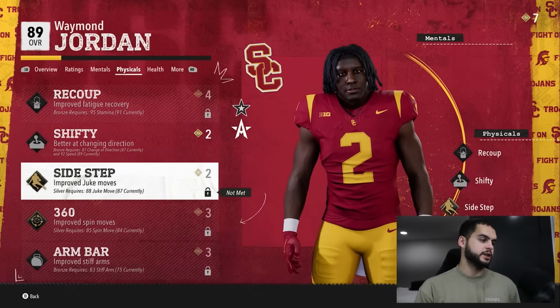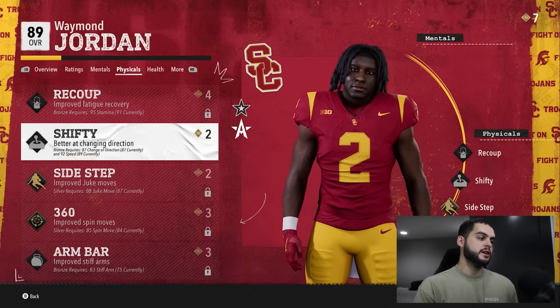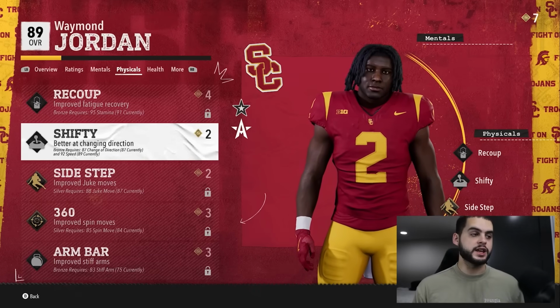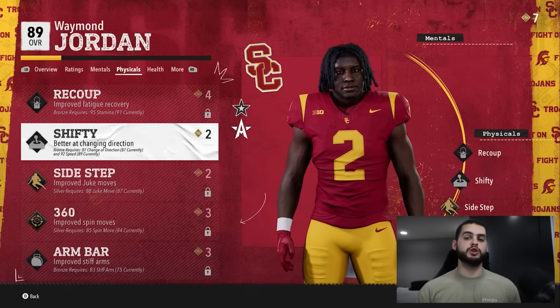Same thing here, same thing here. This one, he's eligible for bronze, right now 87, and he has an 87. So he could get bronze, you could buy it with 2 points, as you guys see. But what happened last year was you couldn't purchase them.